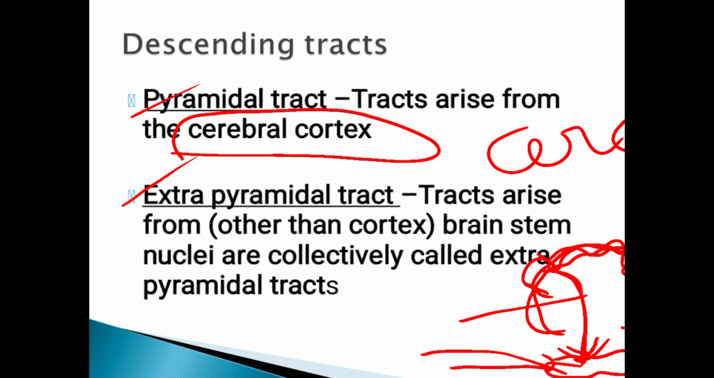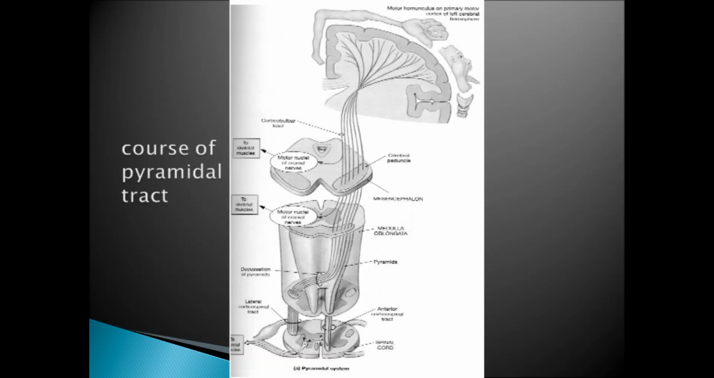The pyramidal tract is very important. These tracts arise from the cerebral cortex. Next is the extrapyramidal tract. These tracts come from areas other than the cortex, not from the cerebral cortex. The brainstem nuclei tracts are collectively called extrapyramidal tracts. Here the signals arise from the brainstem nuclei, that means from the cerebellum, medulla, or thalamus. We will focus only on pyramidal tracts.